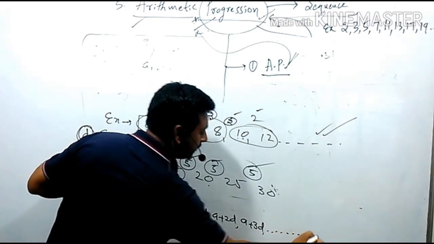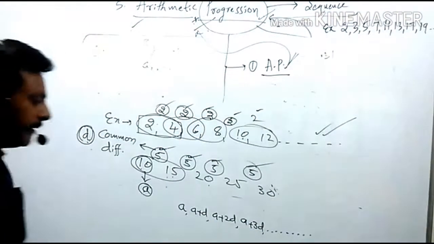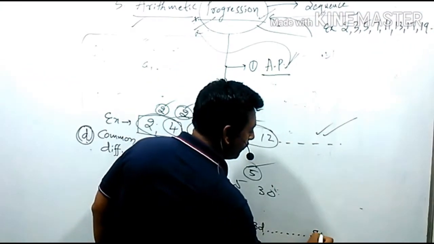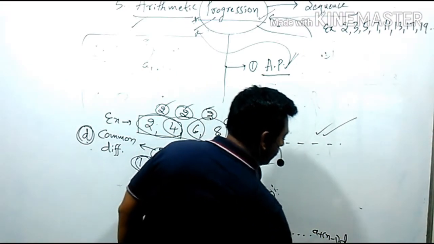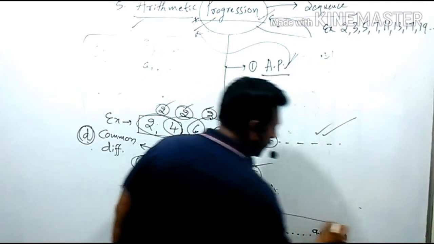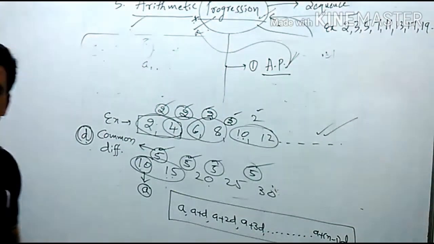Dash, dash, dash, dash. What should be the last term, sir? Its general form is A plus n minus 1 into D. This is the general form of arithmetic progression.